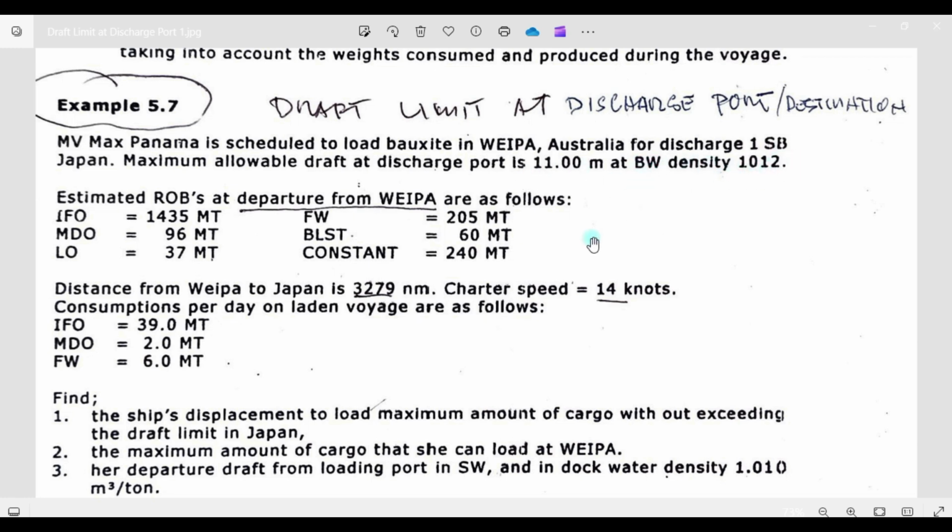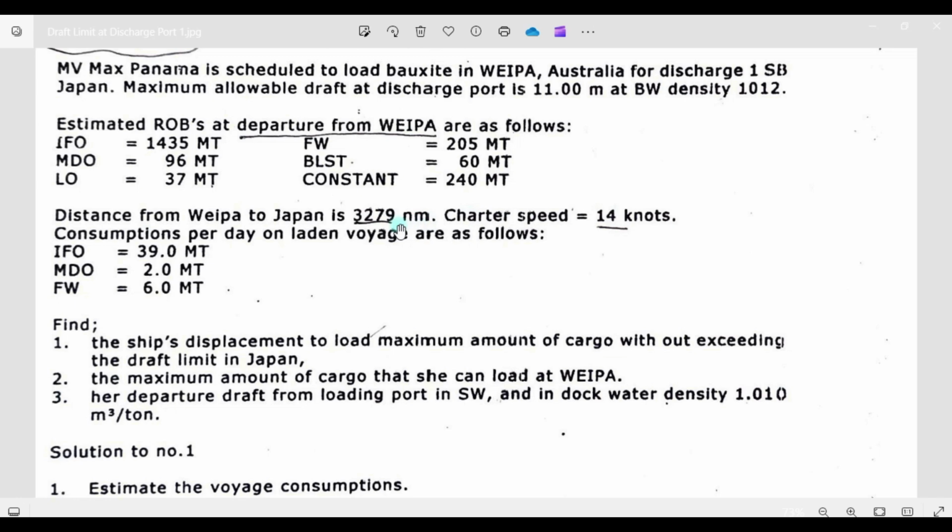So this will be the ROB on departure in Australia: FO 1435, DO 96, LO 37, freshwater 205, ballast 60, and constant 240.